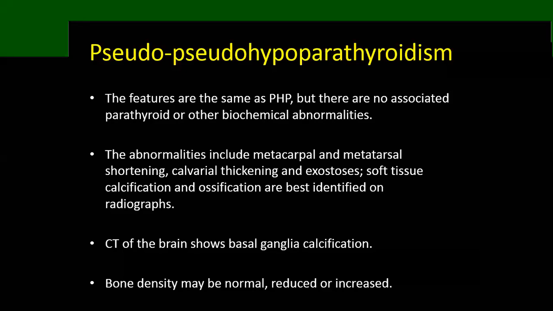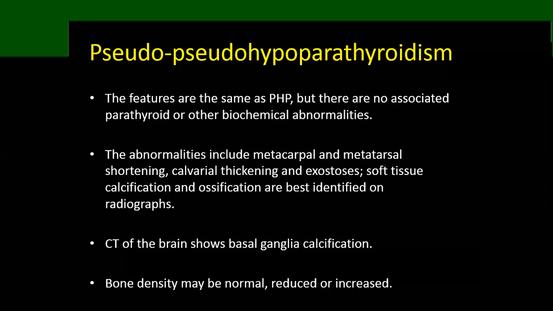However, in pseudopseudohypoparathyroidism, features are the same as pseudohypoparathyroidism, but there is no associated parathyroid or other biochemical abnormalities. So the radiological features, the morphological features, all are those of pseudohypoparathyroidism, but the parathyroid hormone is normal, the calcium is normal, the phosphate is normal, everything looks normal, but radiologically they are abnormal.